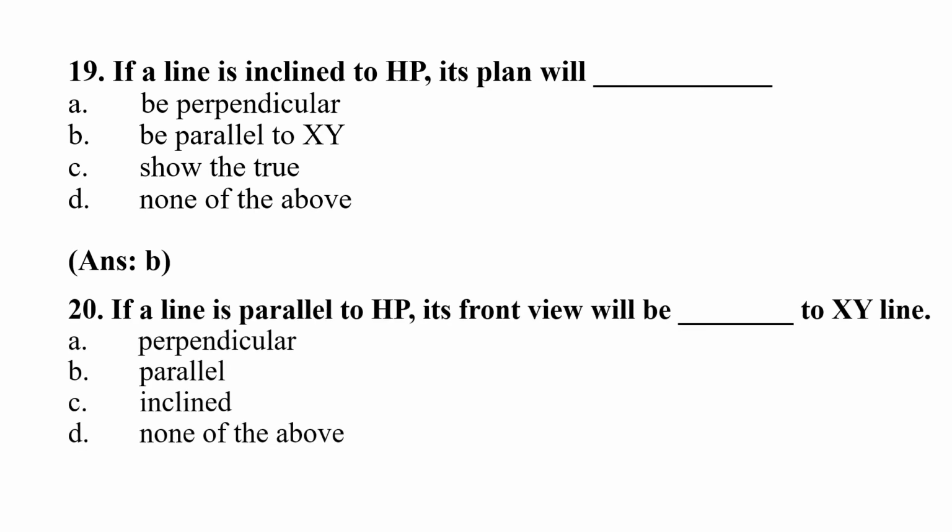Question 20. If a line is parallel to HP, its front view will be blank to XY line. Option A, perpendicular. Option B, parallel. C, inclined. D, none of the above. Right answer will be option B, parallel to XY line.